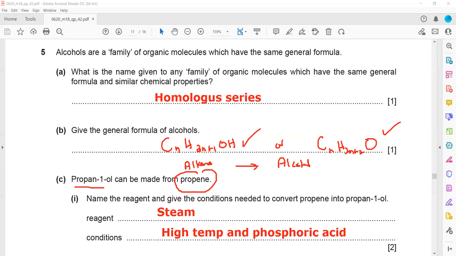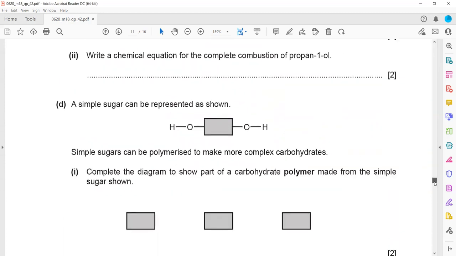Why don't we have to mention a specific temperature? There is a reason for that, because this reaction can occur at any temperature after 100, like 102, 105, 120, 150. So after 100, this reaction can occur. The higher the temperature, the faster the rate of reaction. But for other reversible reactions, we have to specify a temperature at which we'll get an optimum amount. So here only mentioning high temperature is acceptable. You can mention 160, but simply high temperature is fine.